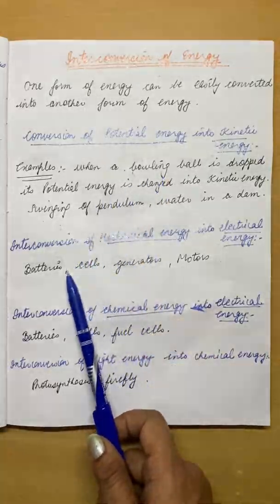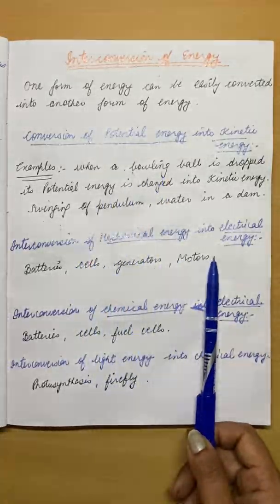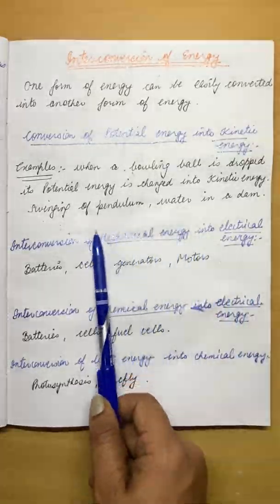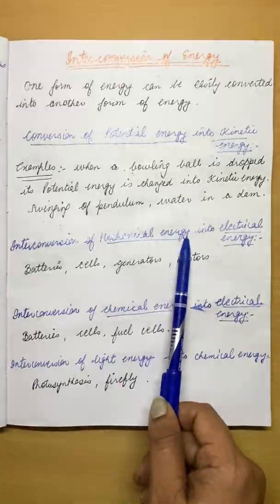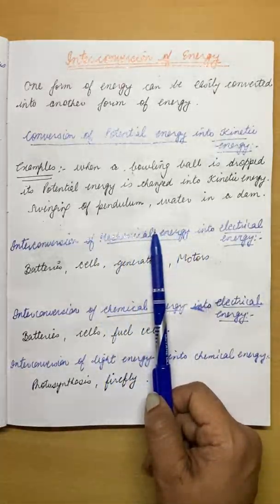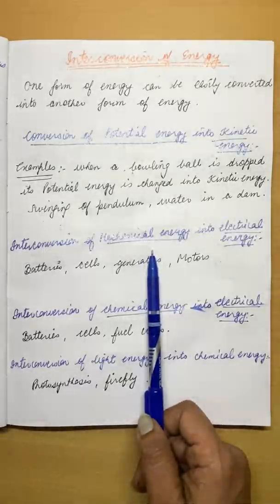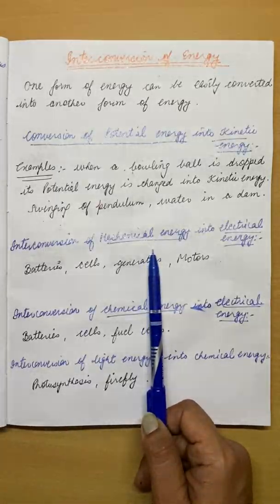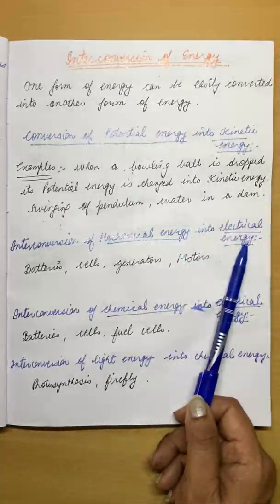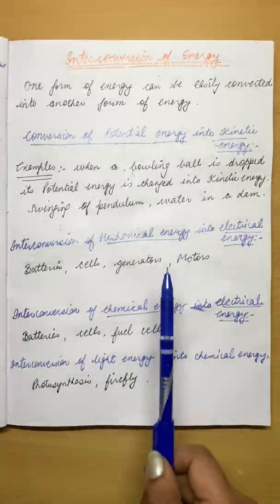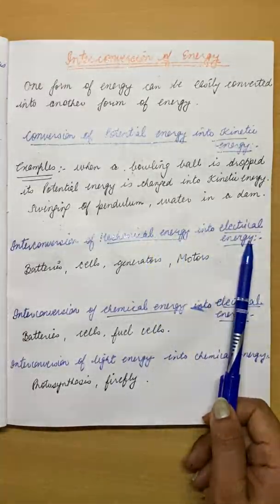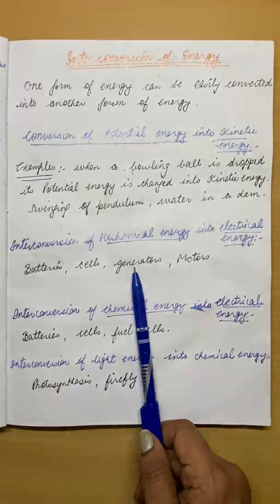Next is interconversion of mechanical energy into electrical energy. Mechanical energy is present in every object, whether the object is in motion or at rest. Mechanical energy can be converted into electric energy with the help of generators.